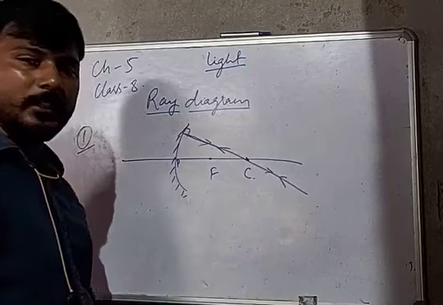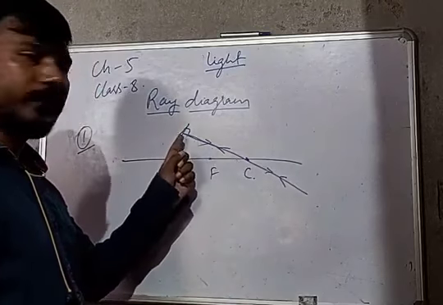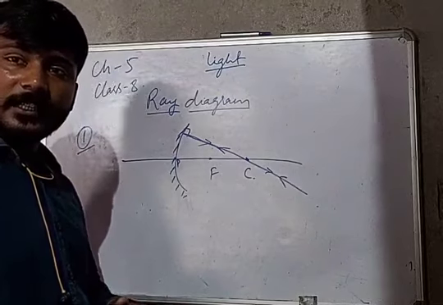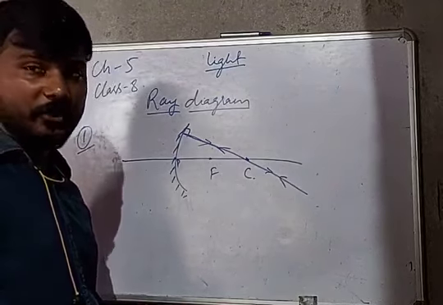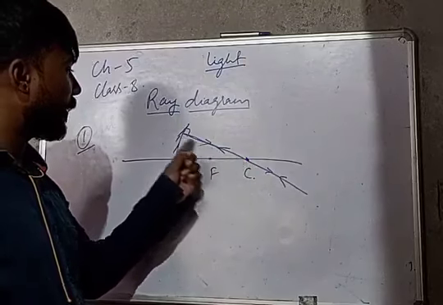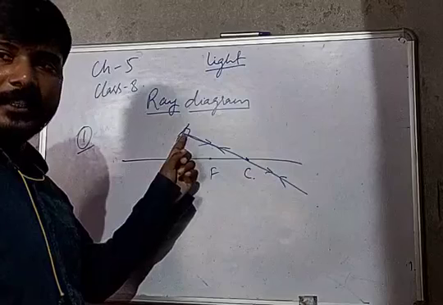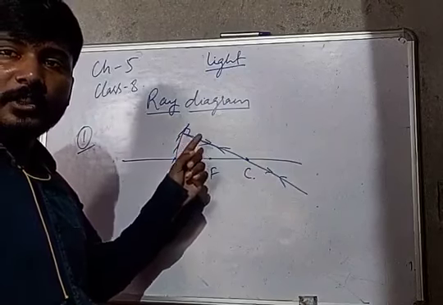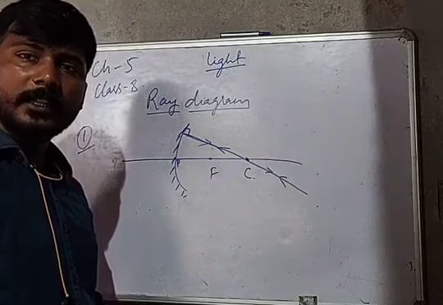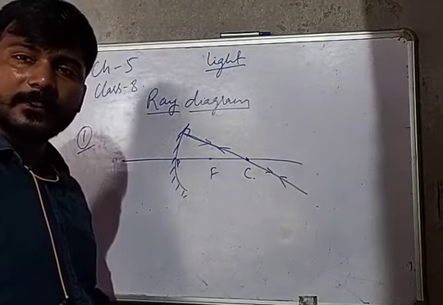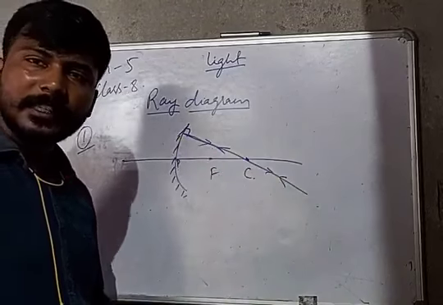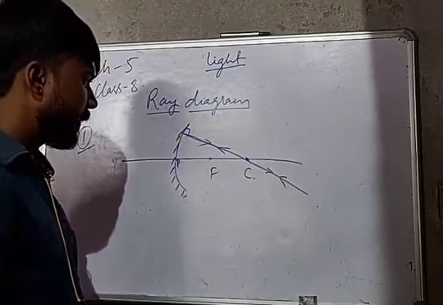Okay, that's why, the laws of reflection we have already studied: the angle I is equal to angle R. When all the rays pass through the center of curvature and strike the surface, then angle I is equal to 0. After reflection, the angle of reflection is also 0. That's why it comes back to its initial position. Is it clear?